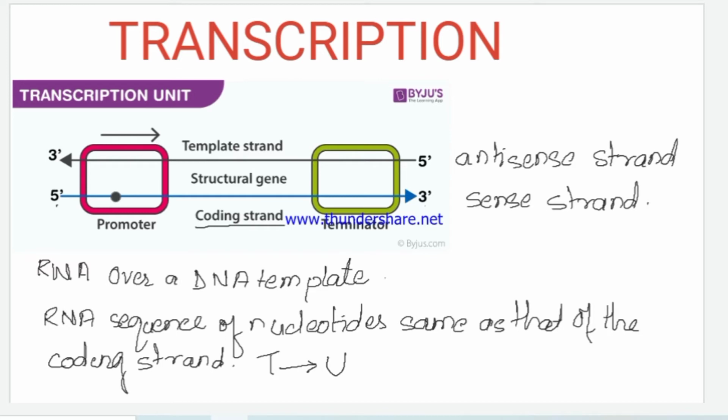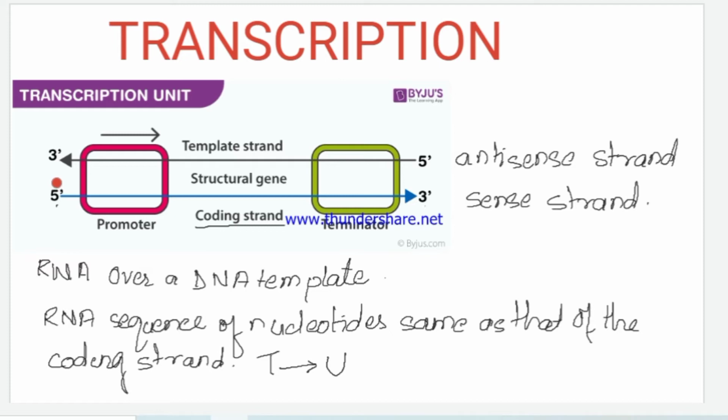Both the strands of DNA do not take part in the transcription, since it would produce, number 1, complementary RNA with a tendency to form a double-stranded structure, which would not be functional. And even if both the RNA strands are functional, they would produce two kinds of protein, one for each RNA produced, with opposite sequence of amino acids.